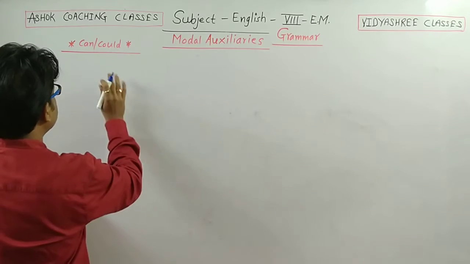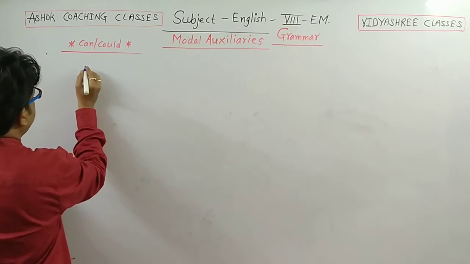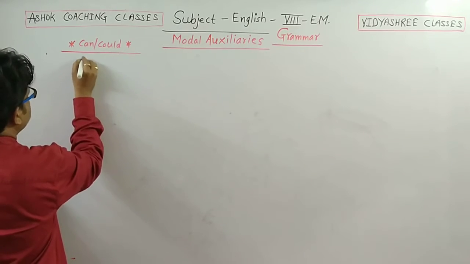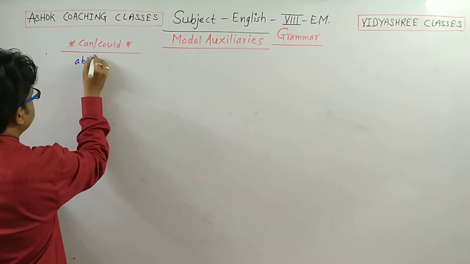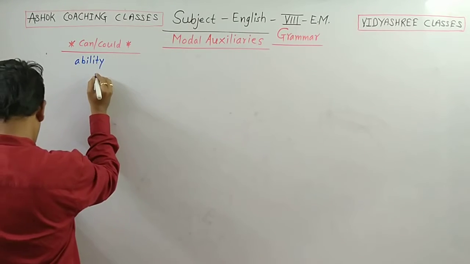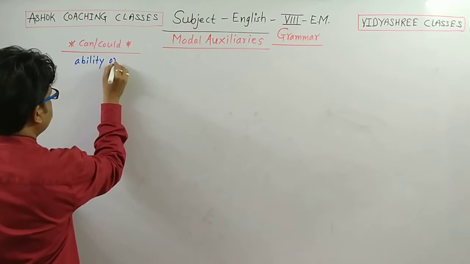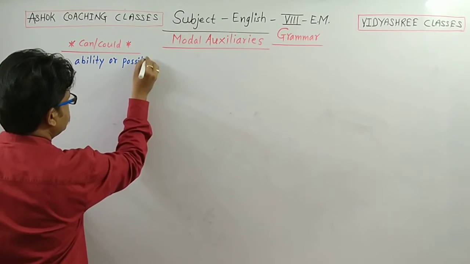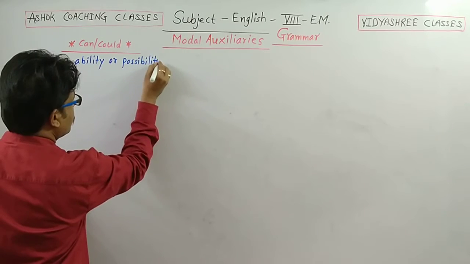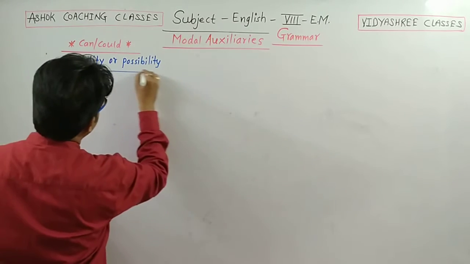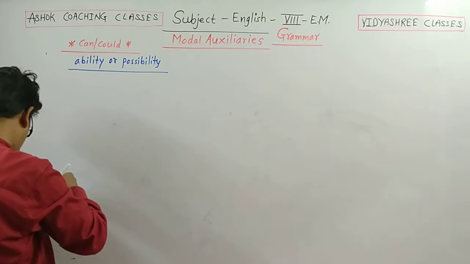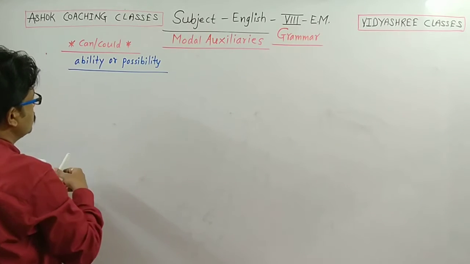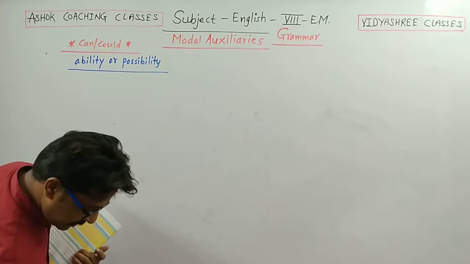So can is used to express ability or sometimes possibility. Can or could is used for ability and possibility.